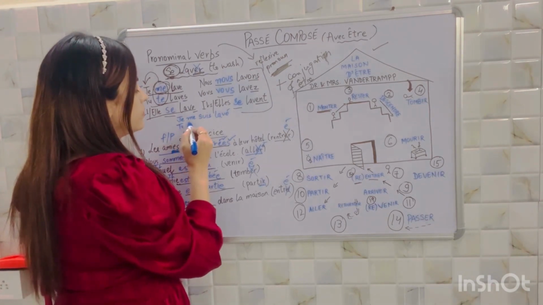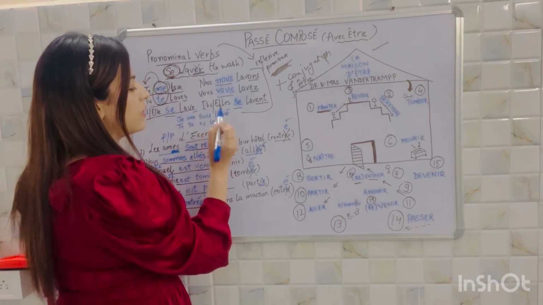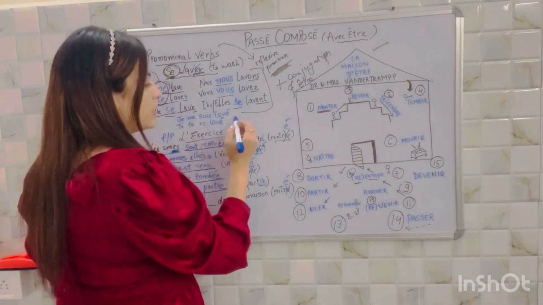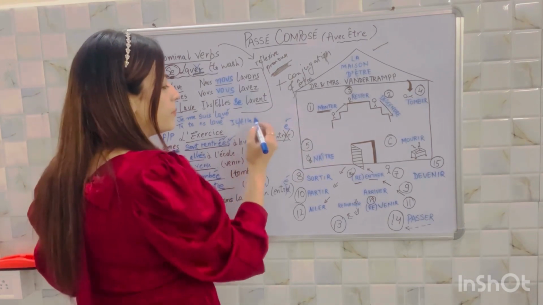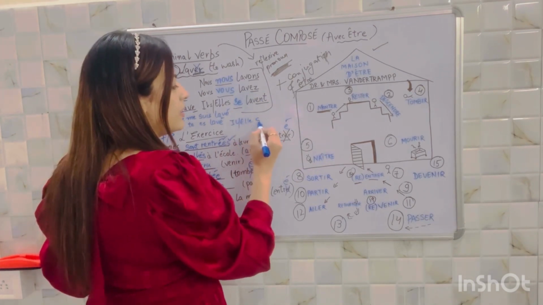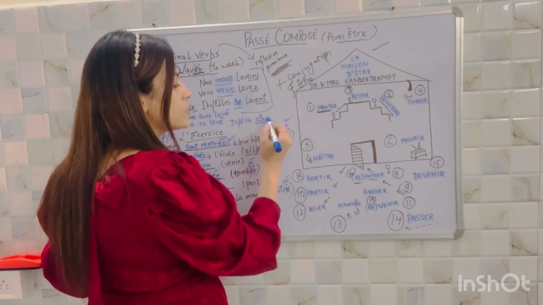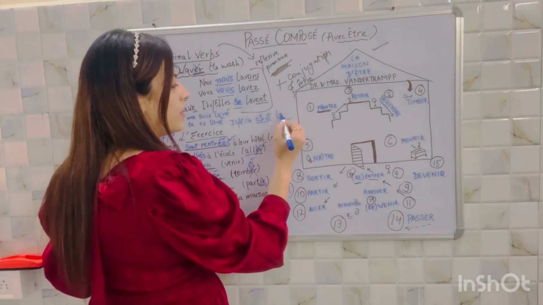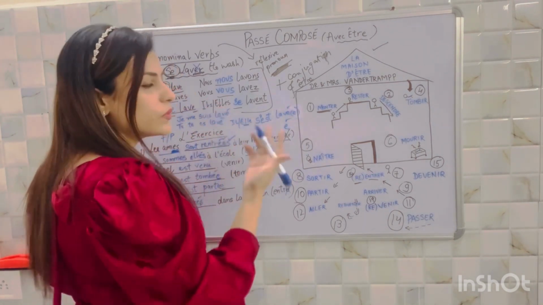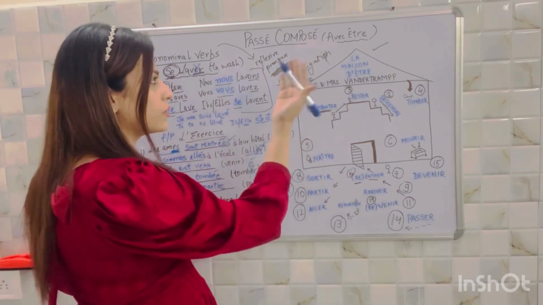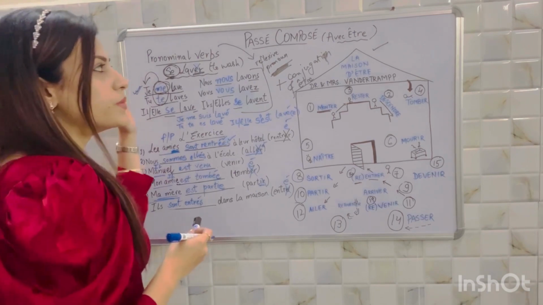Tu, t'es lavé. Il or elle. So the reflexive pronoun with il is se. So you'll have to put an apostrophe because two vowels cannot come together. So il s'est lavé. With elle you'll have to put an extra e. Pronominal verbs will also take accord as it goes with être only. So that's how we convert pronominal verbs into passé composé.